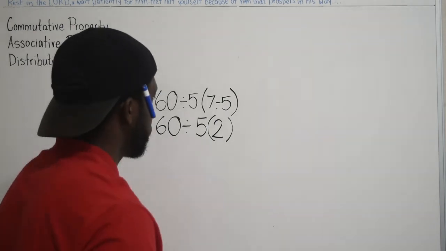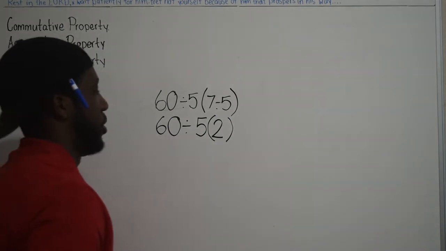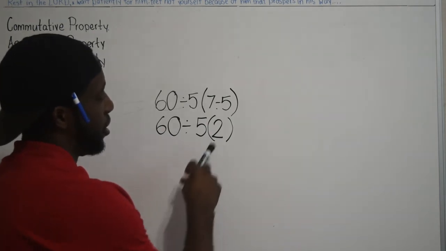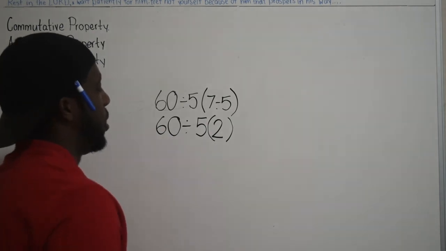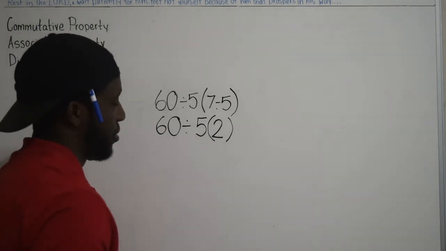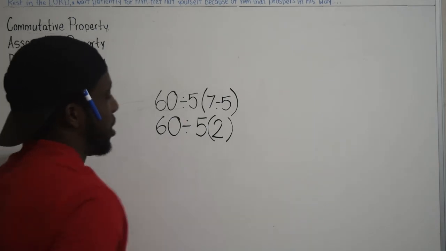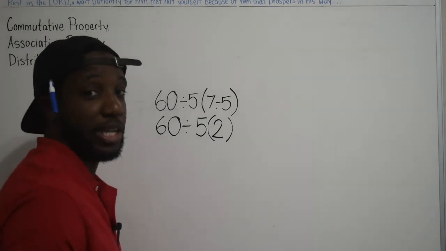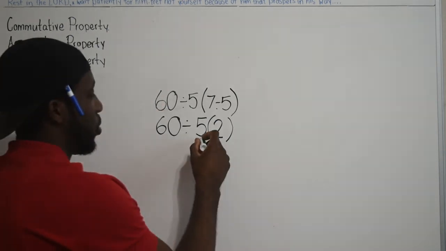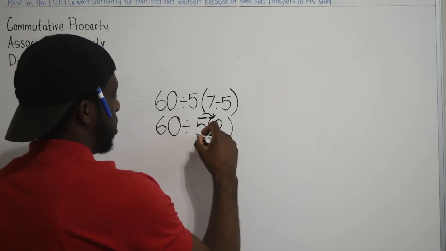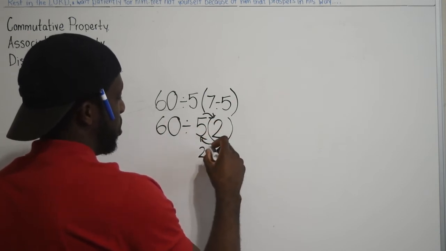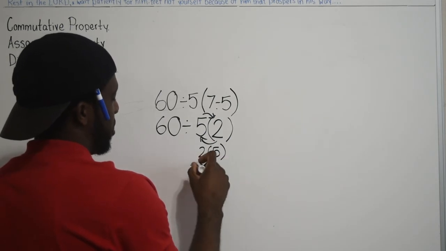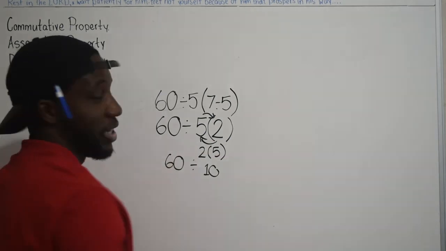Okay, so there's a couple of things going on here. All right, so first we have the parentheses. You have to satisfy the parentheses. Okay, this is multiplication. That's, you know, it's simple, so you can get 10. However, remember multiplication has a commutative property. So I can switch these around and I will get 2 times 5, which is also 10. Okay, so 60 divided by 10 is 6.